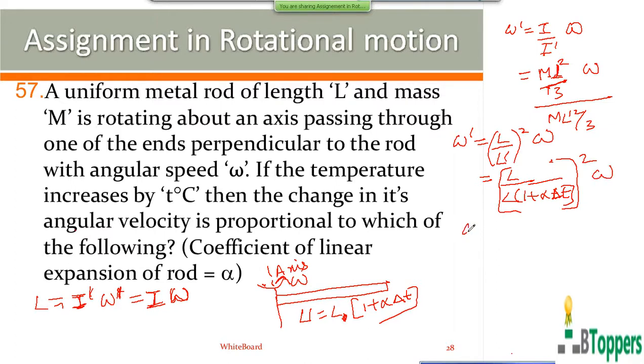So you get omega dash equal to omega into 1 plus alpha delta T power minus 2. This you can approximate using the binomial approximation.